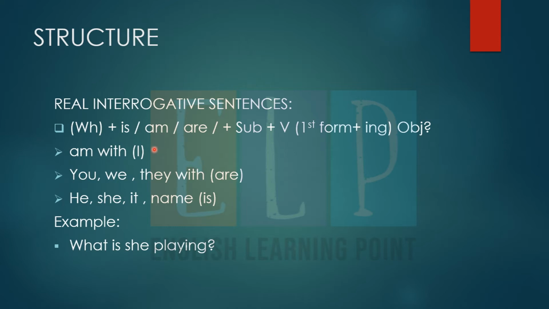Okay, understand? So the next sentence is, where are you coming from? Where is what? Where is the WH question. Then are is the helping verb, and the subject is you; we use are according to our subject. Then the present participle form, and then whatever we can put over here. Alright, like where are you coming from? So we use the WH question at the starting of the sentence. Before our helping verb we use the WH question. Okay, structure आपको समझ में आ गया होगा.